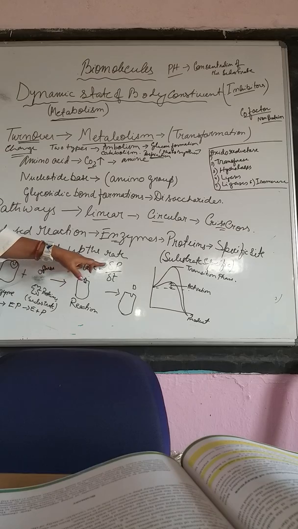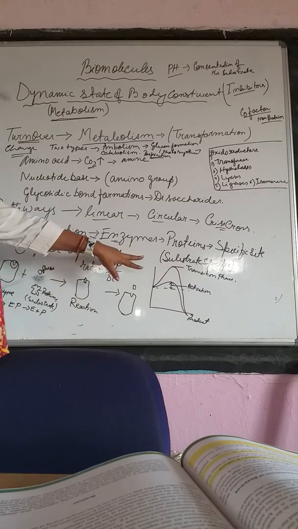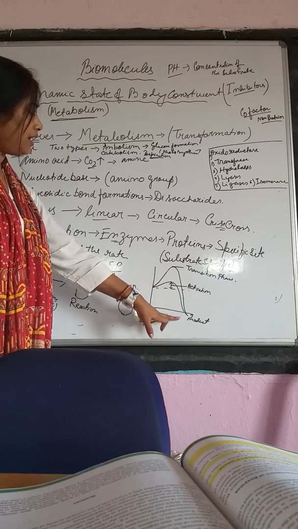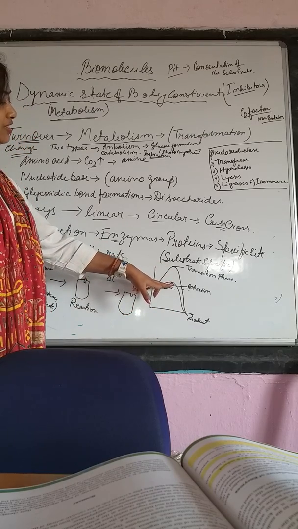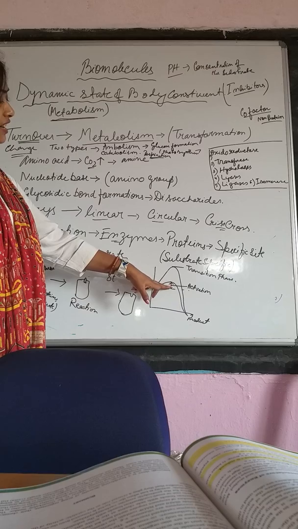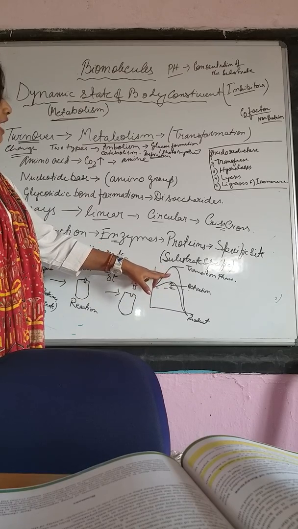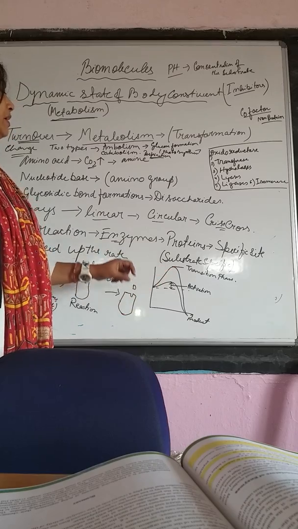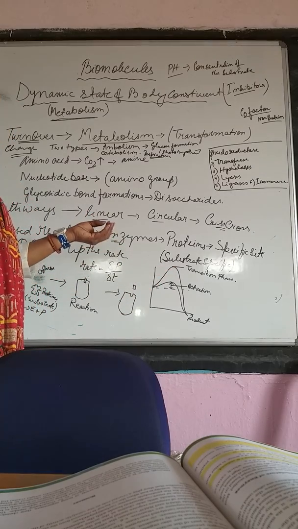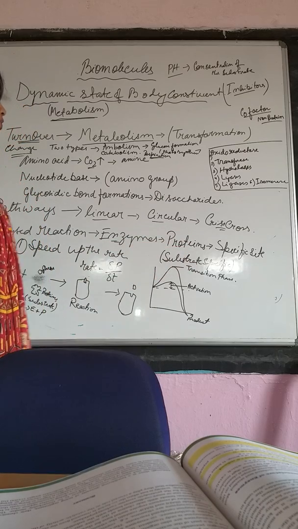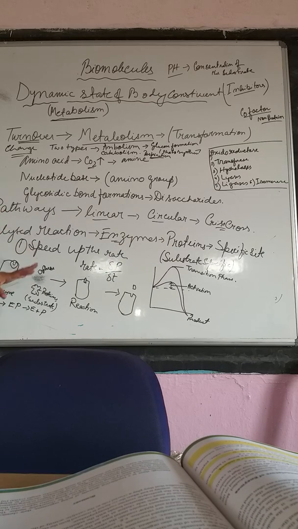So here you see enzymes speed up the rate of reaction. Now what is the benefit? You see these two curves, this is the product. If enzyme action is there, the activation energy required is less, while if the enzyme is not there, the activation energy is more. That means the heat required would be more in quantity. Reactions may be either endothermic, exothermic, whatever.